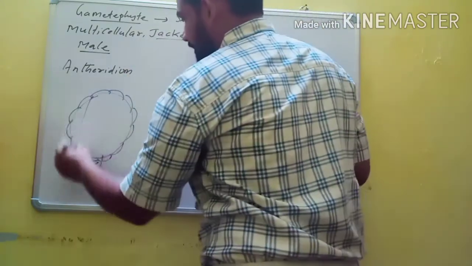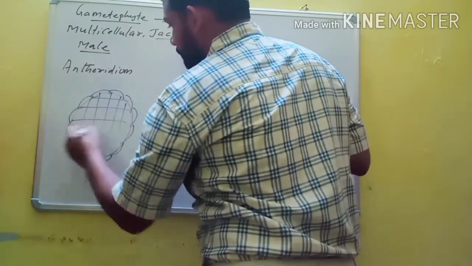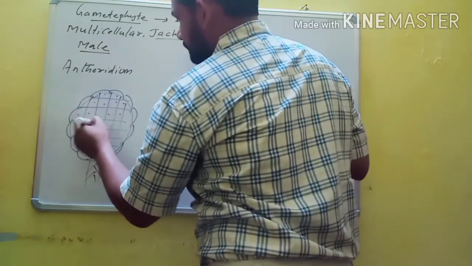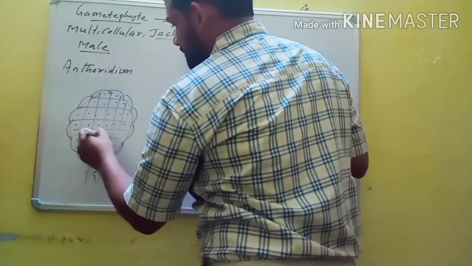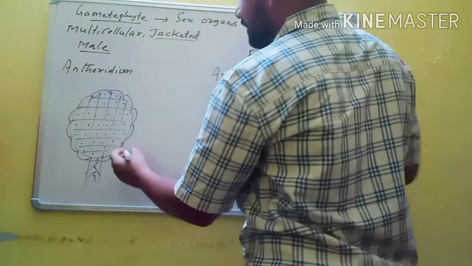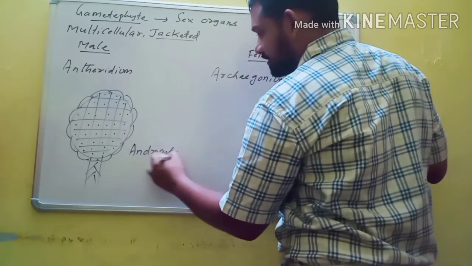And internally it has male gamete producing mother cells. So this is the structure of the antheridium, and internally it has androcytes. Androcytes are haploid.